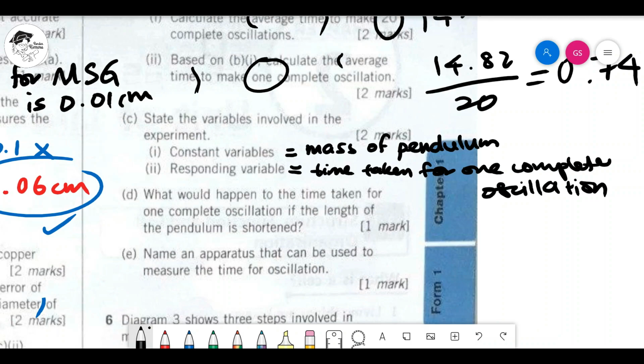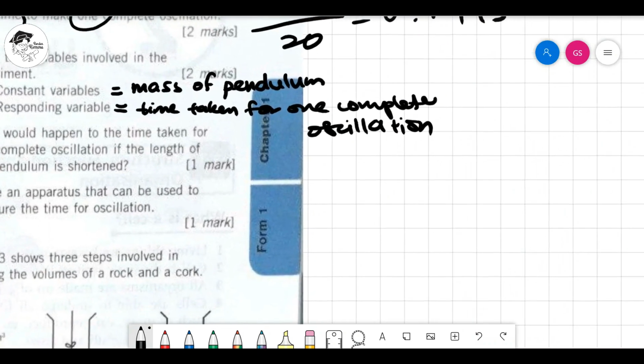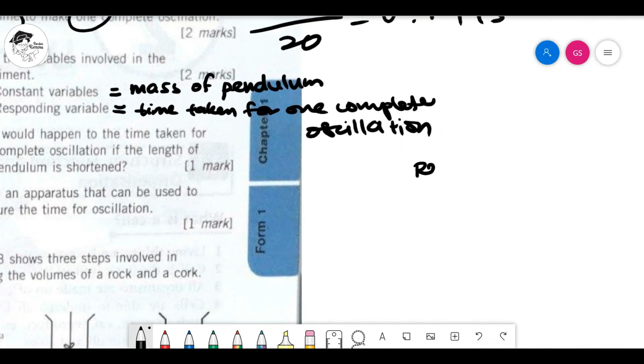Now, maksudnya apa? They are asking you to predict. And when you predict, you must know the relationship. What is the relationship between the length of the pendulum, which is the MV, and the RV? Once you know the relationship, you can do it. So, length. RV means what?